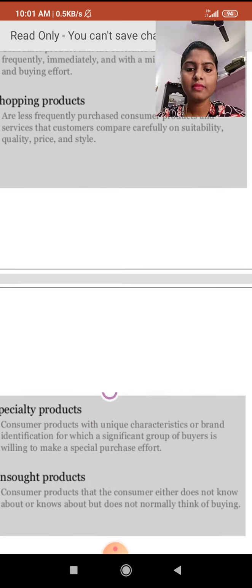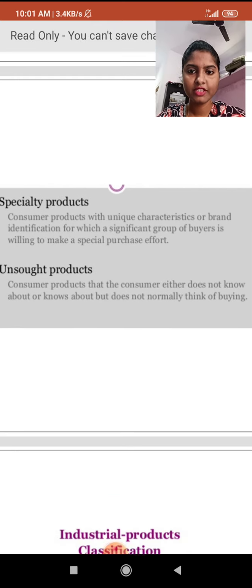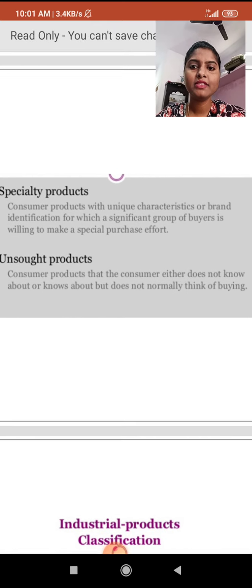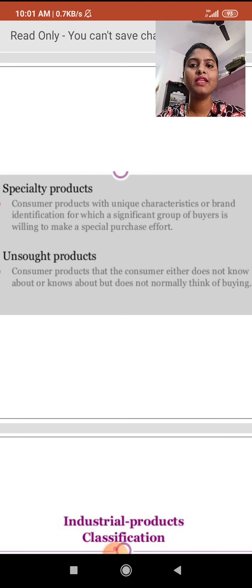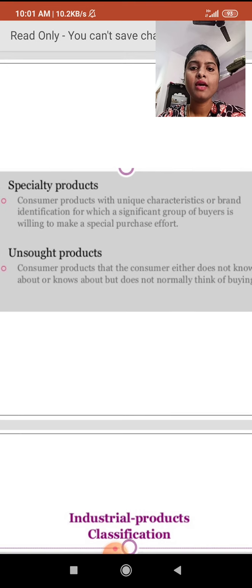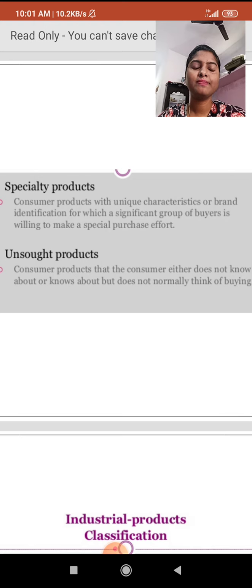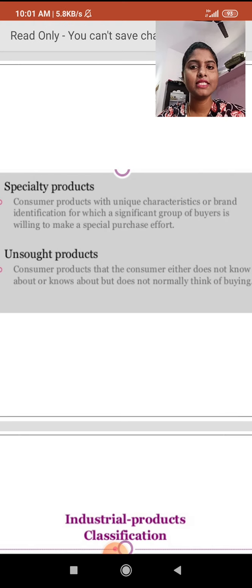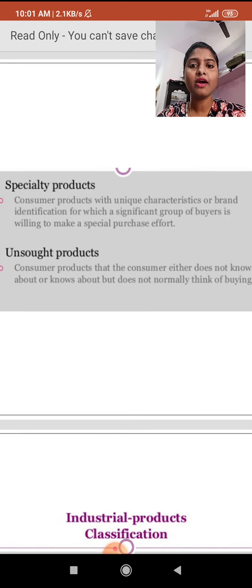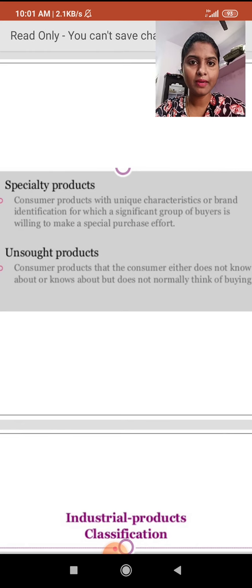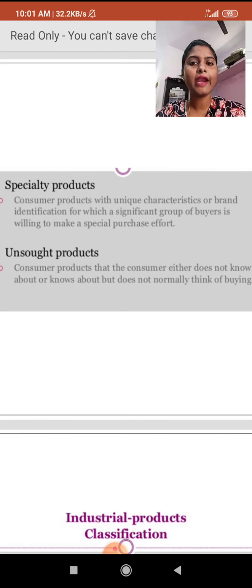Next one is specialty products. Specialty products are consumer products with unique characteristics or brand identification for which a significant group of buyers is willing to make a special purchase. These are the unique products, the special products, the branded products. Only a special group of people will show interest